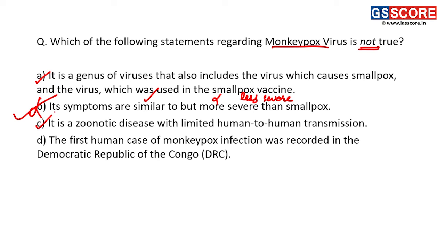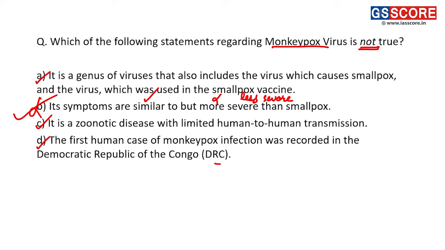D, the first human case of monkeypox infection was recorded in the Democratic Republic of Congo. Right. So this statement is also a correct statement regarding the first instance of monkeypox disease. The first instance was seen in DRC. So the answer of this question is B.